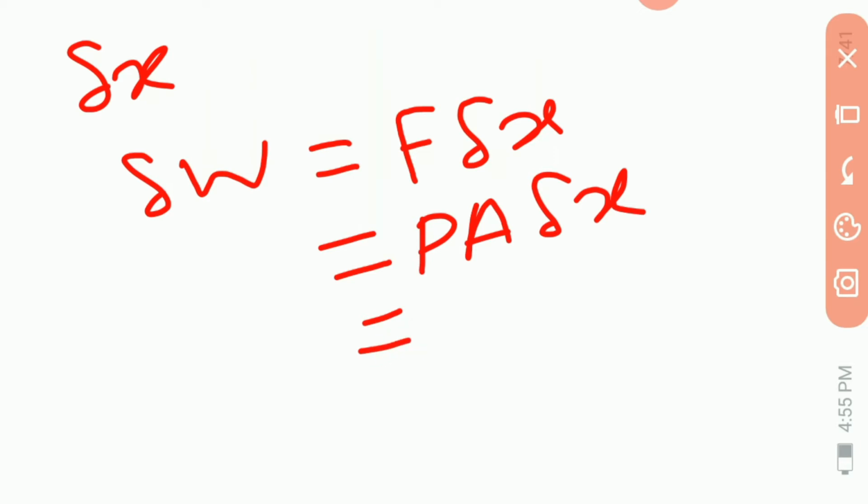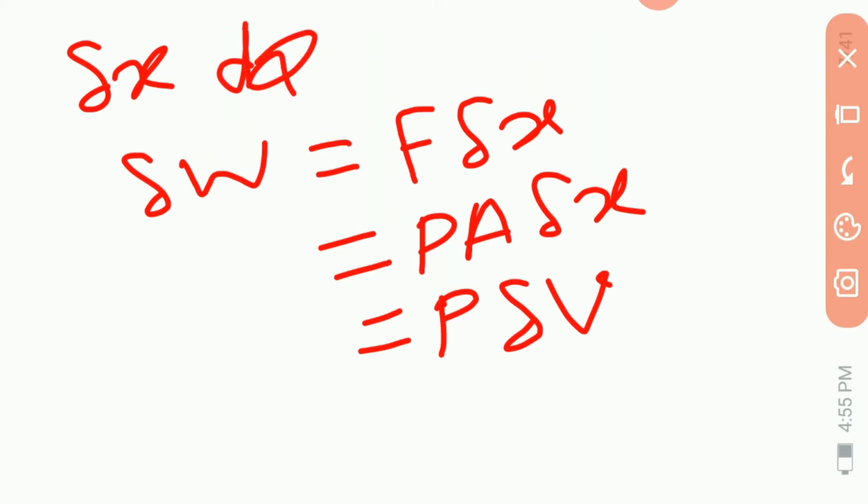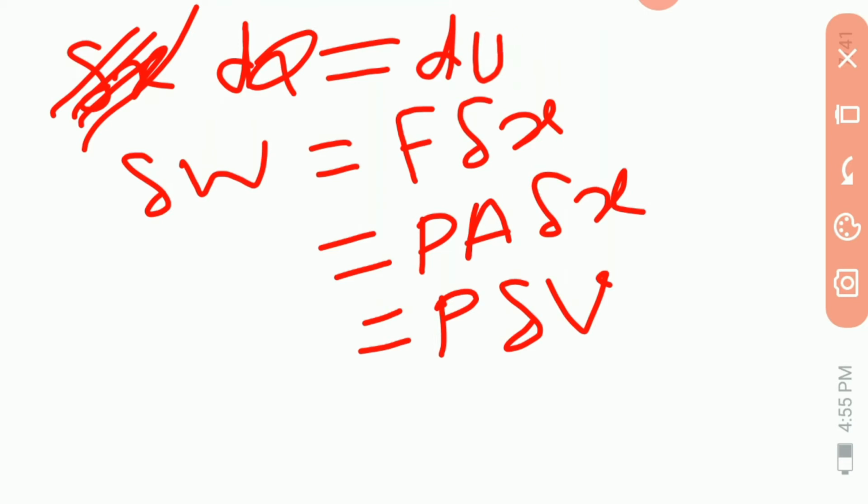We know that A delta x is delta V, where P is the pressure in the substance, so this will be P delta V. Therefore equation first dash, dQ is equal to dU plus dW, becomes, this is equation first dash.